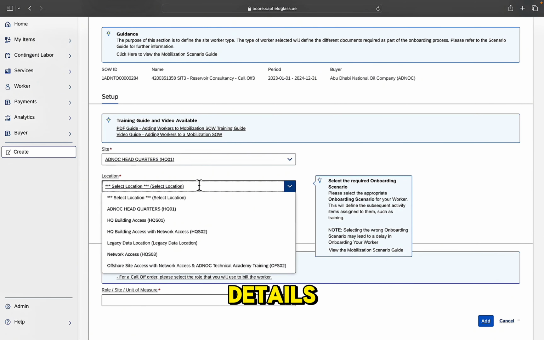And then we can select the specific role that this contractor is going to be assigned to. So for instance, in this call-off agreement, we only have a certain number of roles available to us. These are the roles that are available against the agreement, so this will be part of the service delivery terms that you've agreed with ADNOC. I'm going to select this role. And now, when we get to the section around rates and timesheets, we'll be able to populate that information based on this specific role that we've selected.